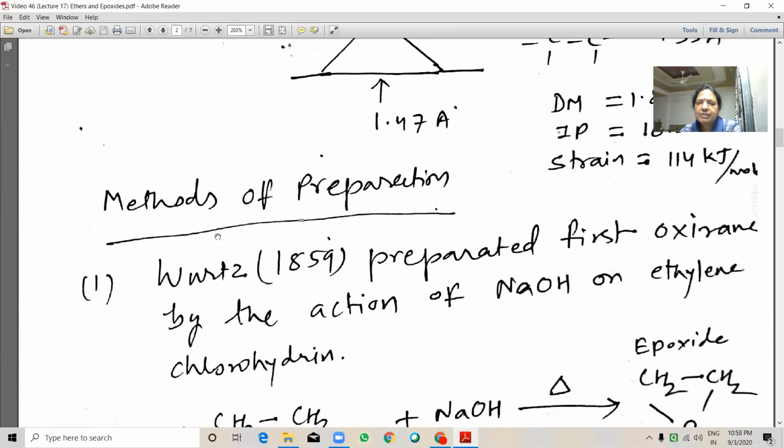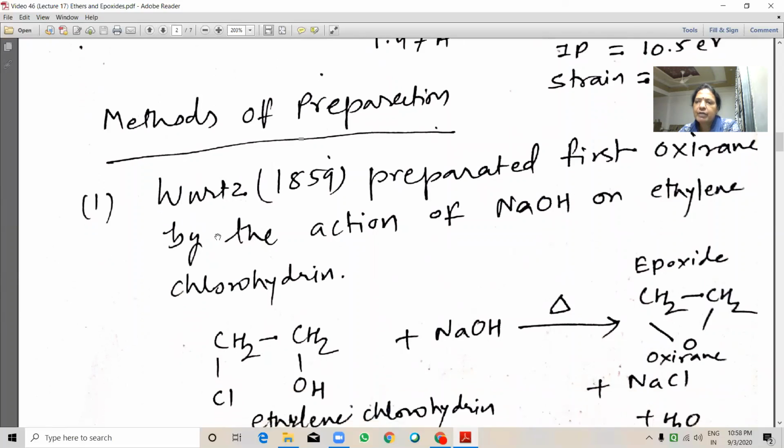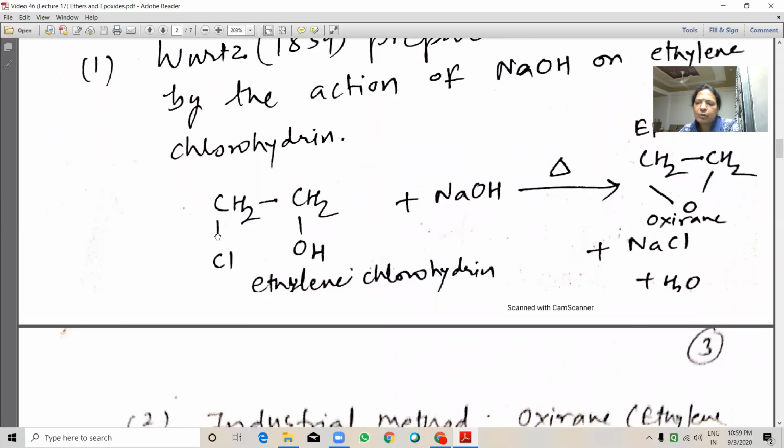Methods of preparation. In 1859, Wurtz first prepared oxirane by the action of NaOH on ethylene chlorohydrin. See here, ethylene chlorohydrin, when reacted with NaOH, we will get oxirane. This is the epoxide molecule.